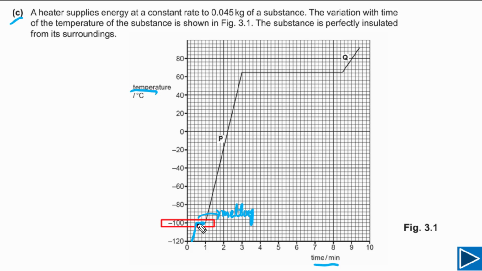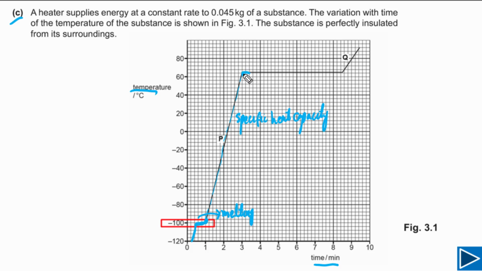So in this time interval, the amount of energy we will supply will be equal to specific latent heat of fusion. And then next we can see the temperature again starts rising. So the temperature is rising. So it means that in this case, the amount of energy we have to supply will be equal to specific heat capacity. Simply we can write down specific heat capacity. If we are talking about 1 kg of substance, if the mass of the substance is 1 kg, the amount of energy supplied between this point and this point, or you can say in this time interval, will be equal to specific heat capacity.